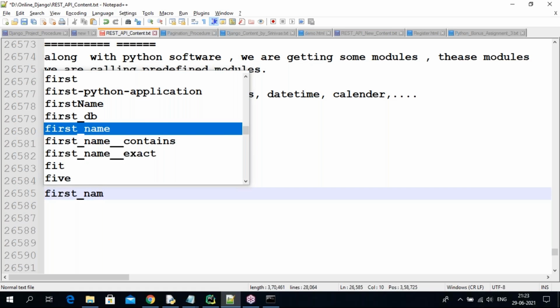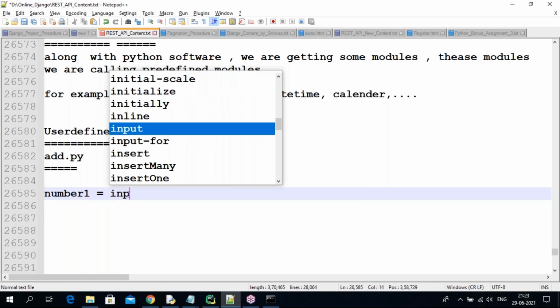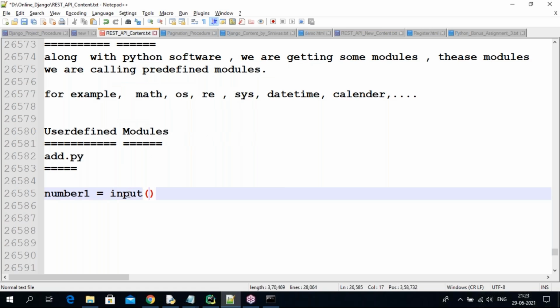First number, or else number one. You can simply take number one, number two. How do you take it here? By using the input method, from the user you are taking, guys.